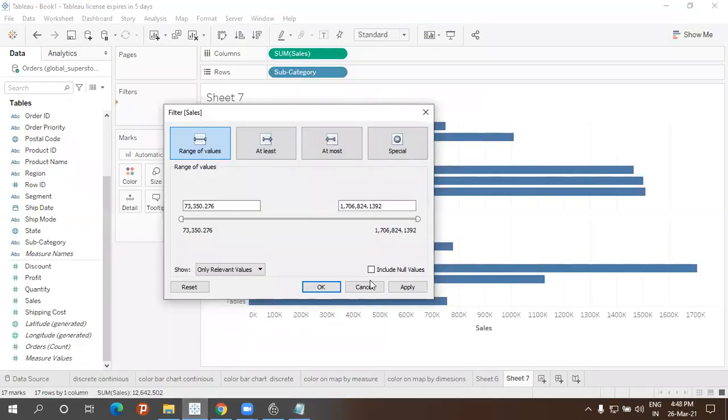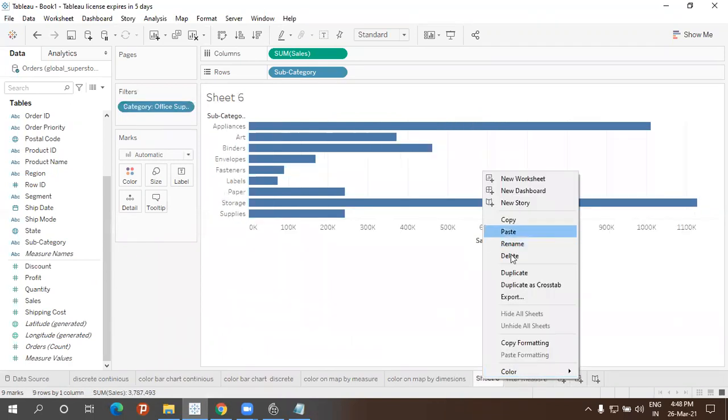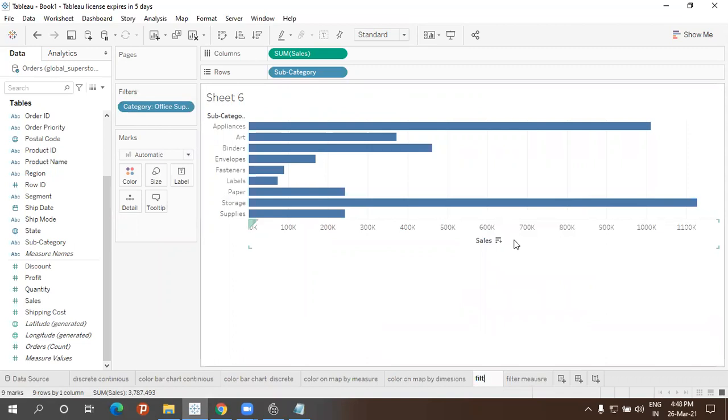Let me come back here. So if you want to apply, okay. So we will give something, at least, instead of this, I'll edit the range from 90. Apply. Okay. So let me rename this sheet as what? Okay, filter measure. Right? Filter measure. And this one is nothing but filter based on dimension.